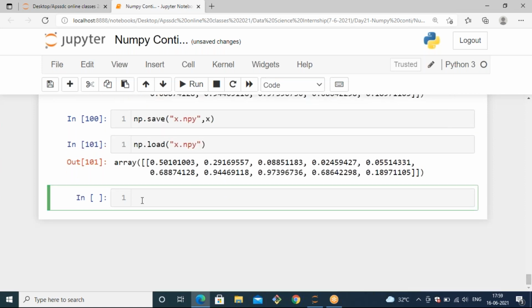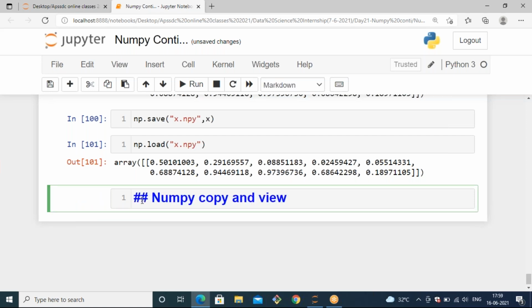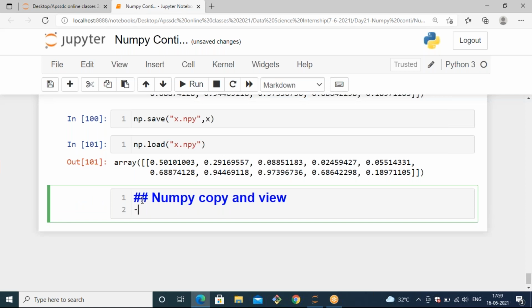Okay. Next, we have NumPy copy and view. This is also very important. Sometimes we need to copy our entire array, and while copying we don't want to change anything, and if you change the main array, the copied array should not be changed. So for that we have some scenarios like copy and view. Let's see one by one.